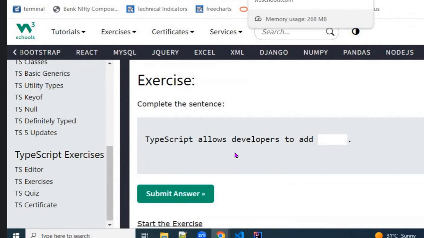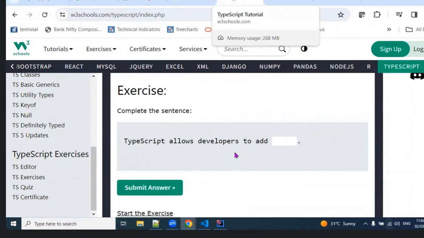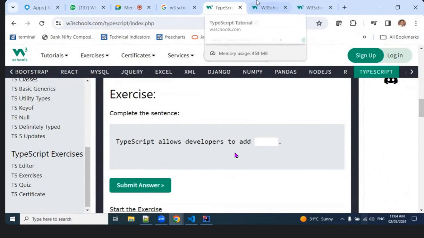Correct. And the next plan will be to go to Next.js. Sure, Bhaiya. Once this is done, then we will start Next.js. Sure. Okay. Yeah. Thanks, Bhaiya. Okay. Take care. Yeah.